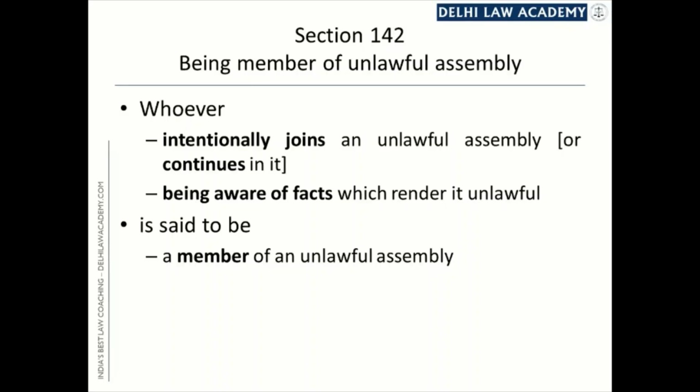And I'll repeat, the two facts which he should know is that the assembly comprises of 5 or more persons, and secondly, the assembly has a common object, and he should know what that common object is. He need not know that this common object is the one which is specified in section 141. He need not know anything about section 141, but he should know that there is a common object, and that common object should be known to him. What is that common object? And as a matter of fact, that common object should be the same which is specified in section 141. Then only that assembly will become unlawful.